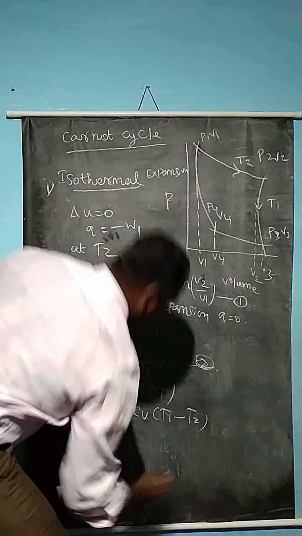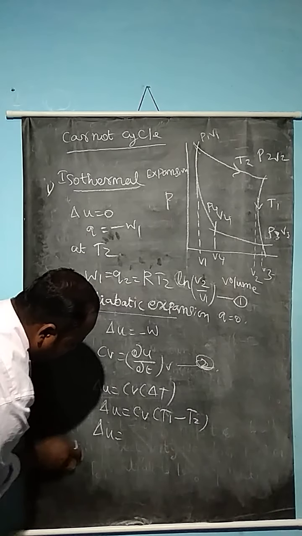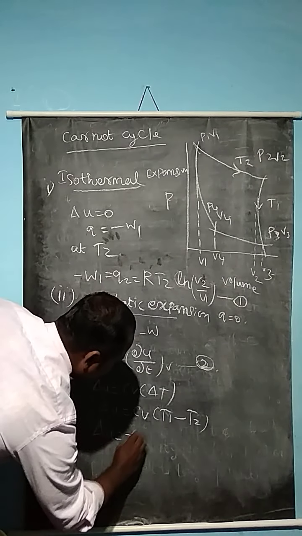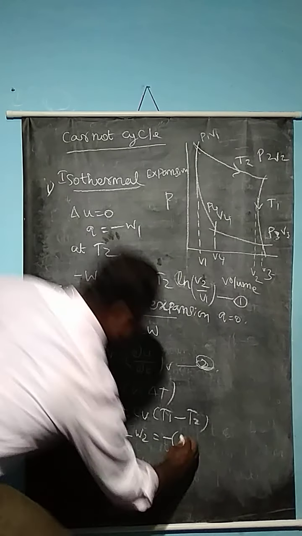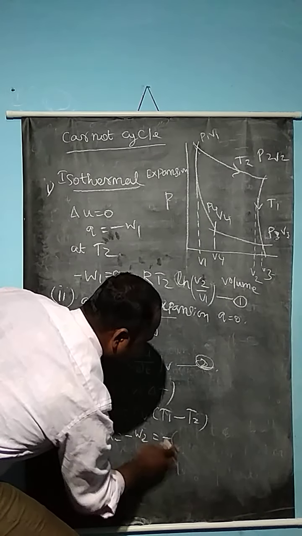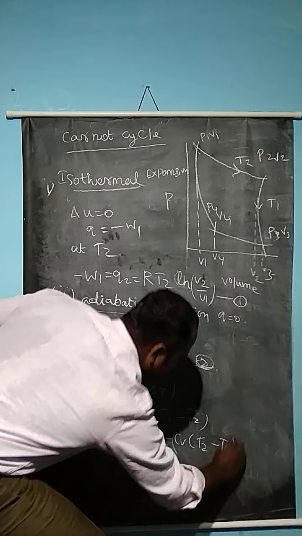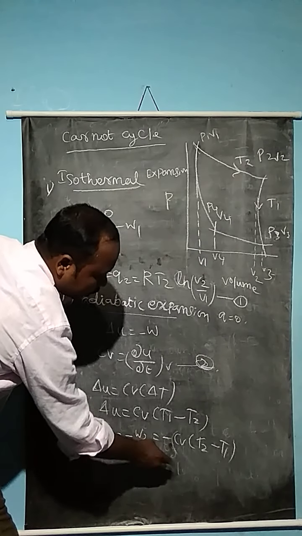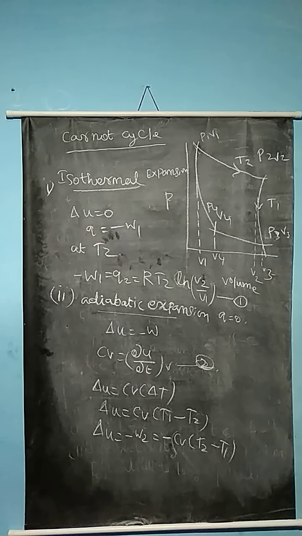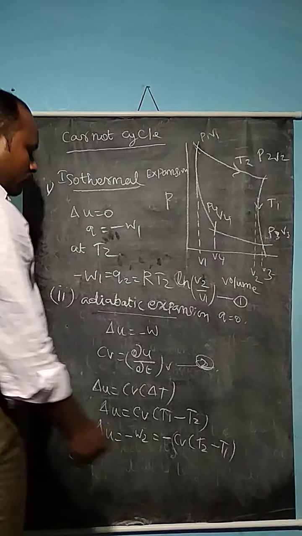So minus W2 is equal to minus Cv into T2 minus T1. Here I have rearranged the temperature difference that way, that is why I have put the minus sign here also.